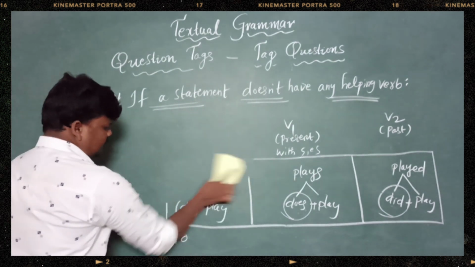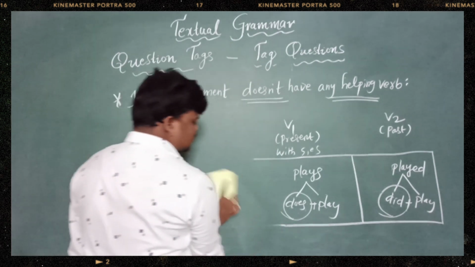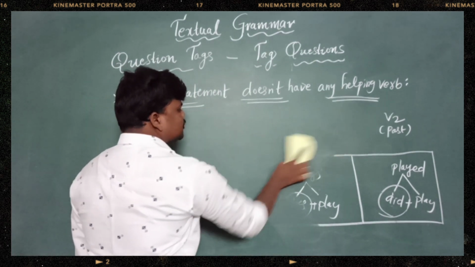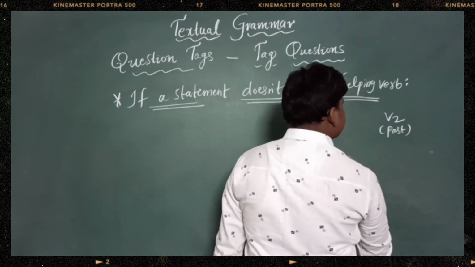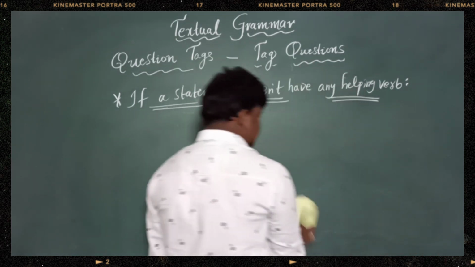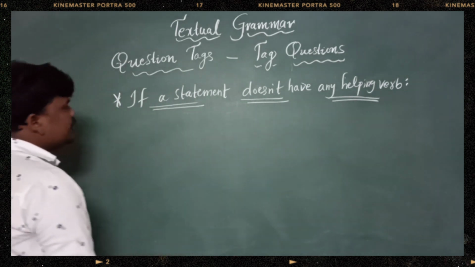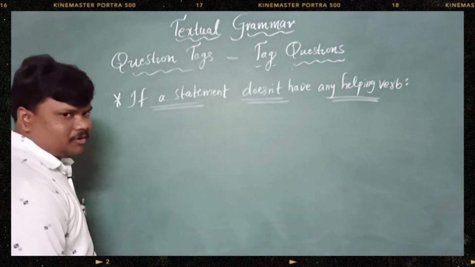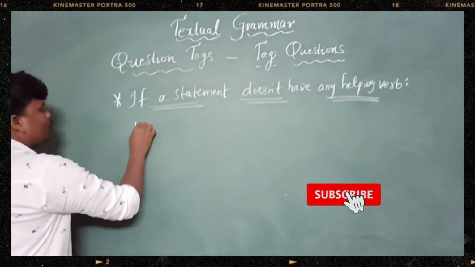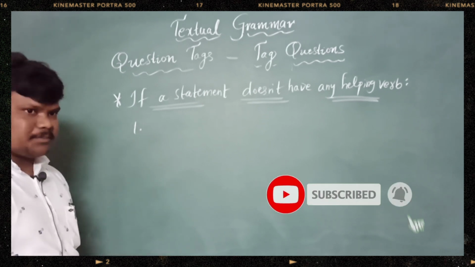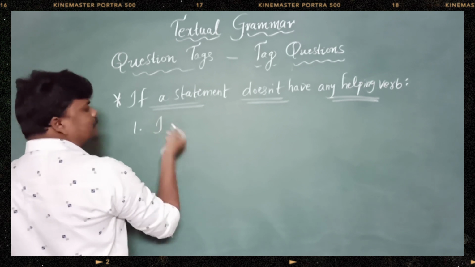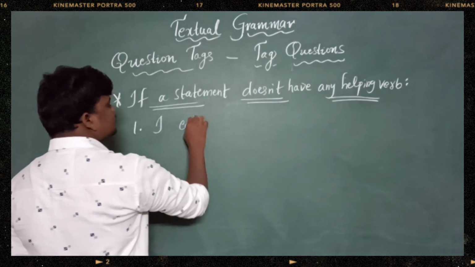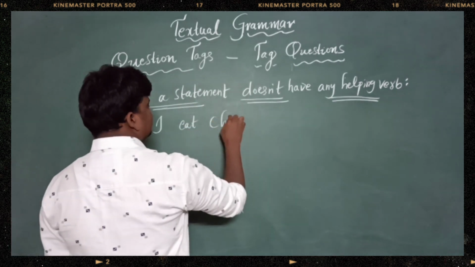Before going to the examples, just remember where we need to take do, where we need to take does, where we need to take the help of did, right? Now, if a statement doesn't have any helping verb, practice example number 1. I eat chocolate.